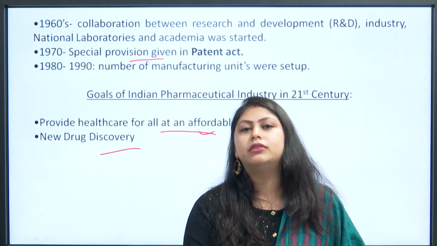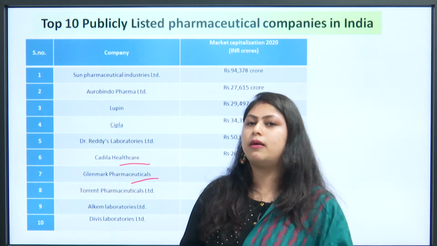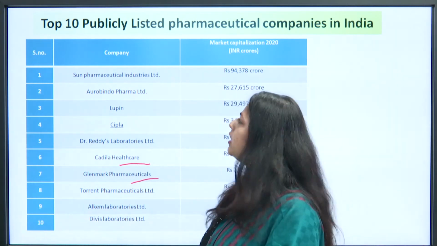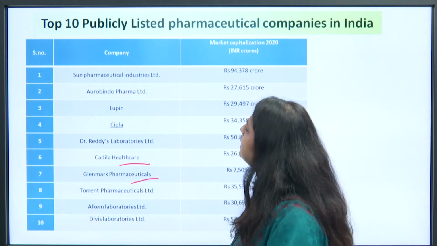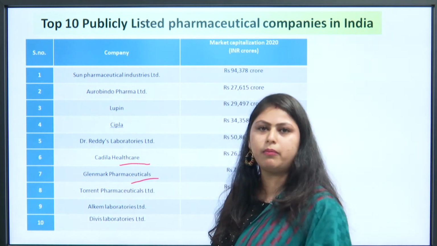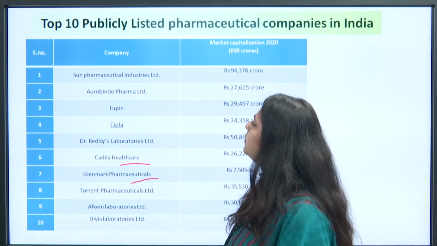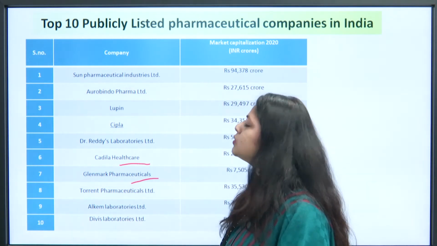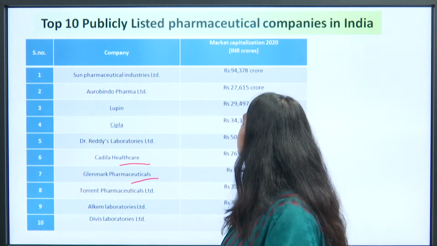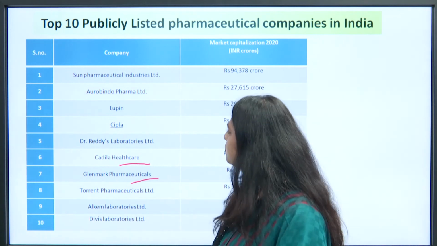After that, I've shown you 10 pharmaceutical company names along with their market capitalization. You should know these names, they are very popular companies. The number one is Sun Pharmaceutical Industries Limited. Next is Aurobindo, with the market capitalization also in the table.